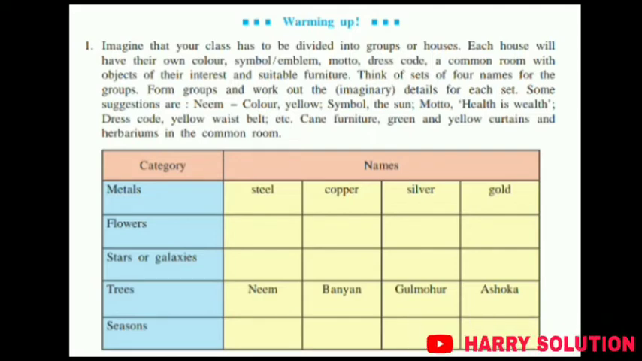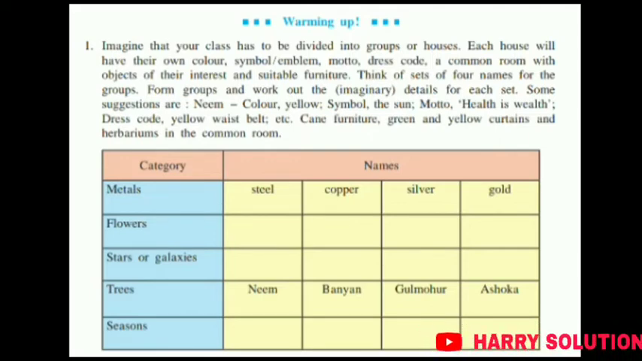Now you can see the box given below. In that, there are two columns. First is category, second is names. Now in column 1, the category column, first one is metals. And the names are given: steel, copper, silver, gold. Now in the same way we have to follow for the second category, that is flowers. So we have to write the names. So take your pencil in your hand and start writing.